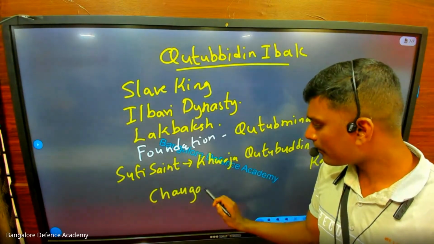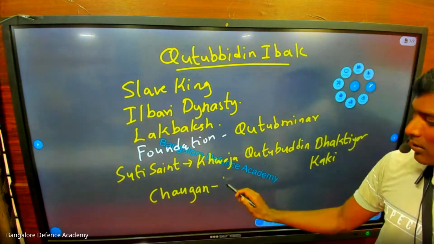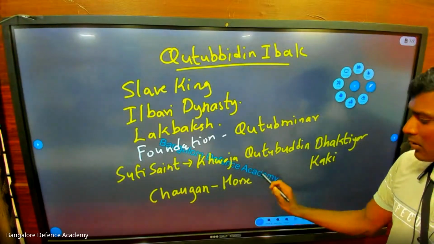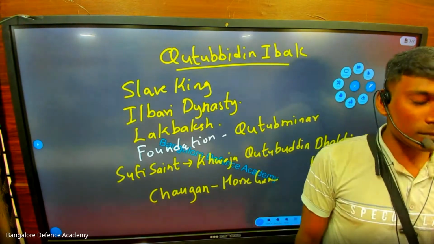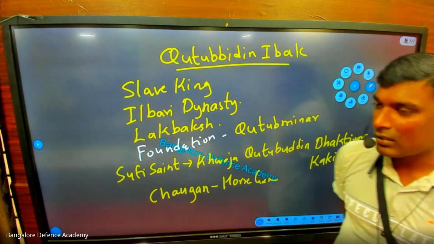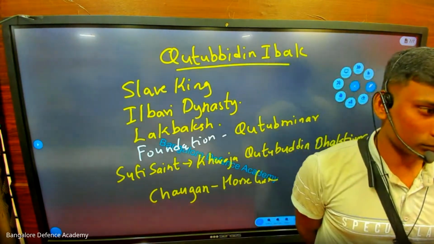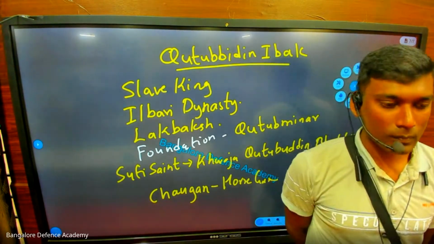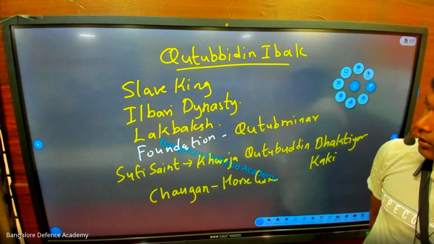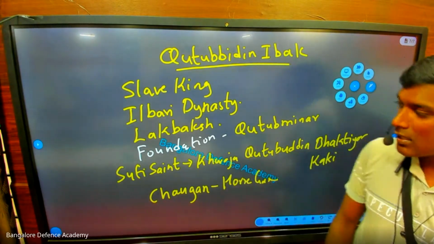Chaugan is a horse game. I will tell you more about the horse game in short. So Chaugan, Qutbuddin Aibak dies. Now in exam they will ask you, which king died while playing Chaugan? Which king died from the horse? Qutbuddin Aibak. So when Qutbuddin Aibak died, his son-in-law was present.